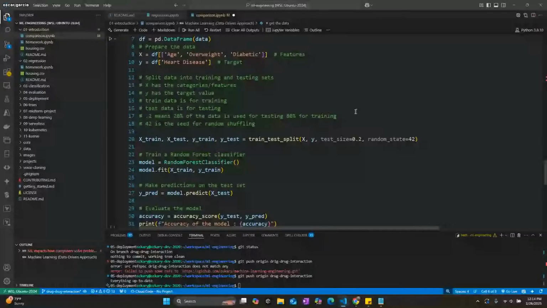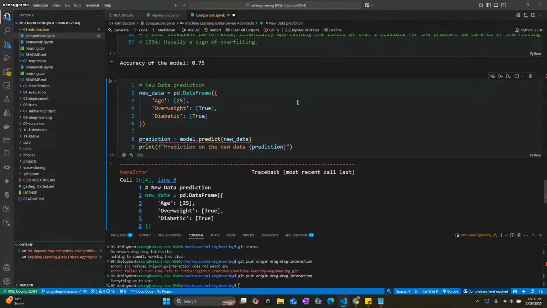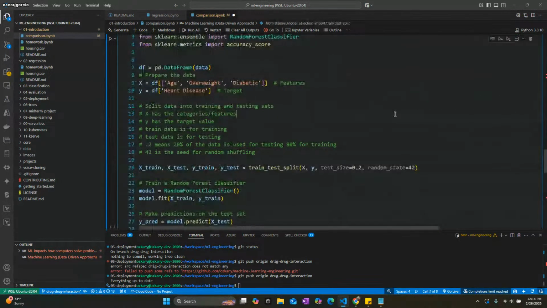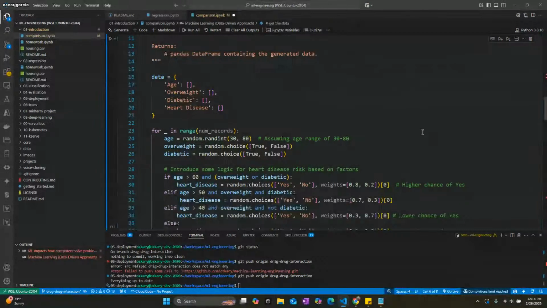So here we just do a test, right? We say, hey, just get a random record here: age 55, overweight true, diabetic true, and then you ask, is the person at risk for heart disease? They have a risk for heart disease, and the answer is yes. If we go to, let's say, 25, even though the person is younger and so on, let me run the cells. I have not run the cells here, so you have to run every cell to define the models.